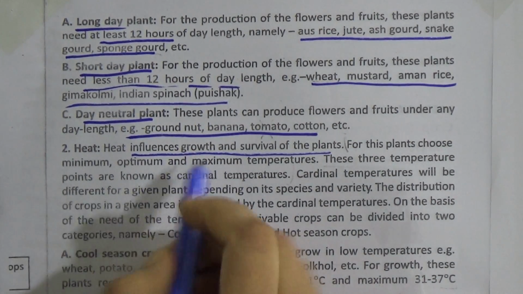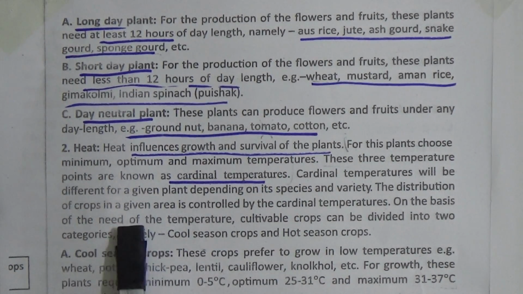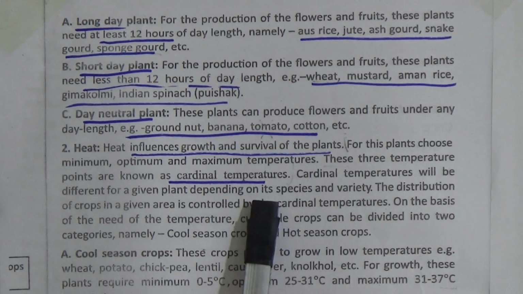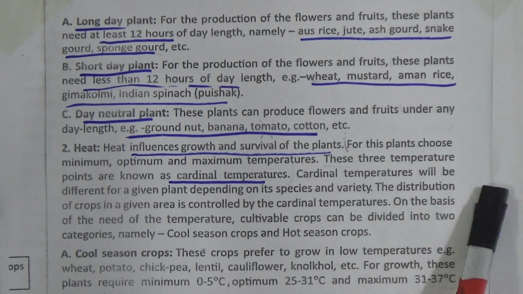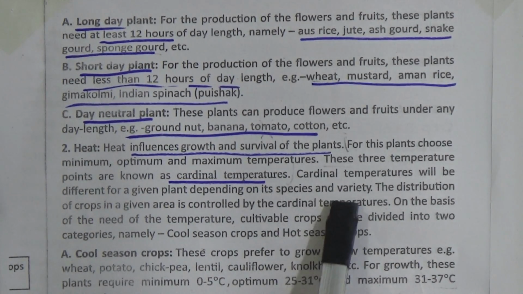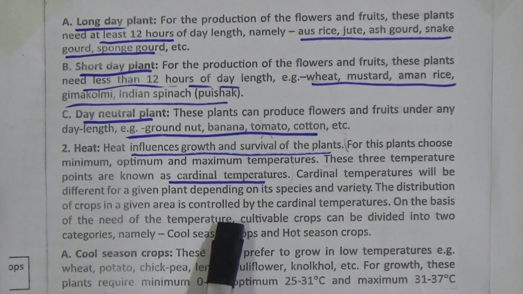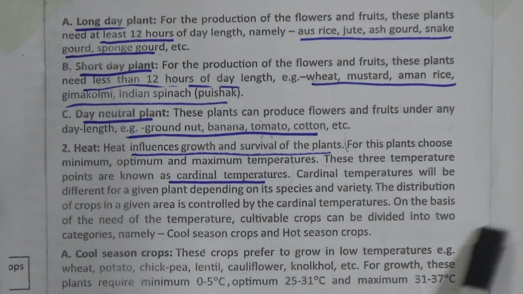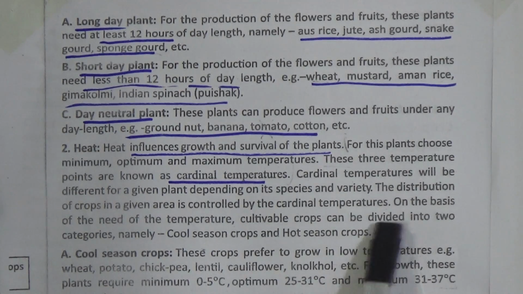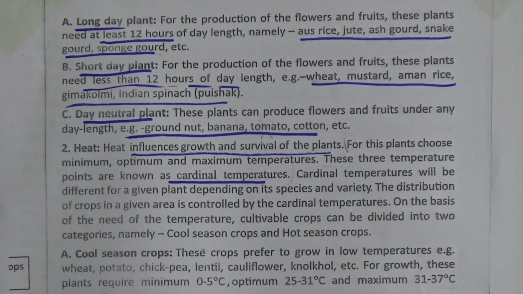So what are cardinal temperatures? The minimum, optimum and maximum temperatures a plant needs are called the cardinal temperatures. Cardinal temperatures will be different for a given plant depending on its species and variety. The distribution of crops in a given area is controlled by the cardinal temperatures. On the basis of the need of the temperature, cultivable crops can be divided into 2 categories, namely cool season crops and hot season crops.